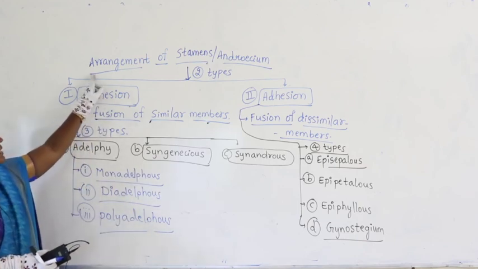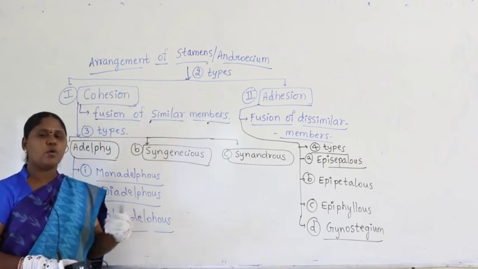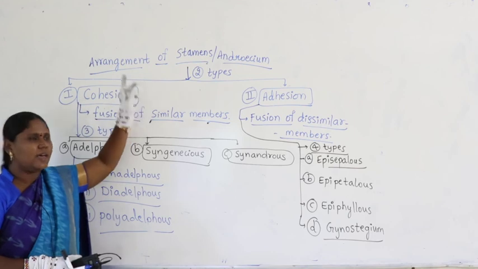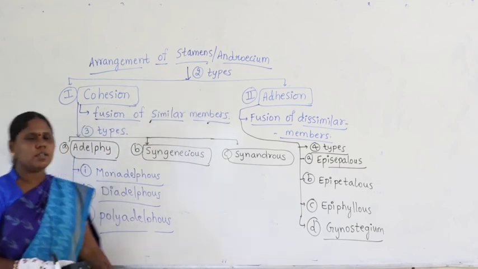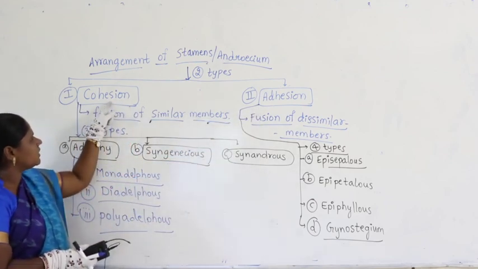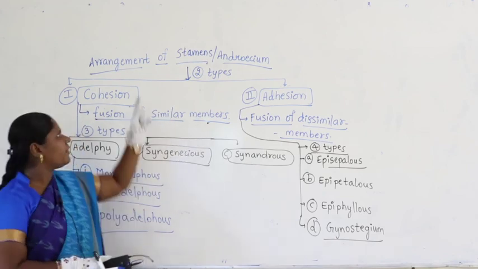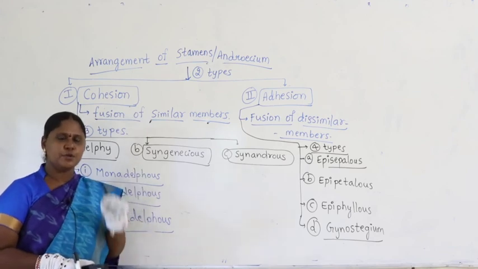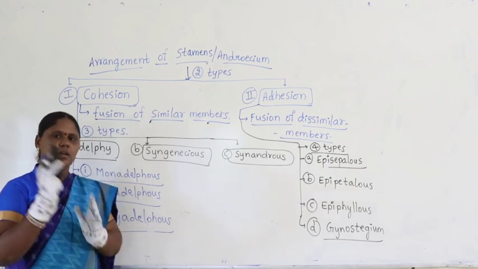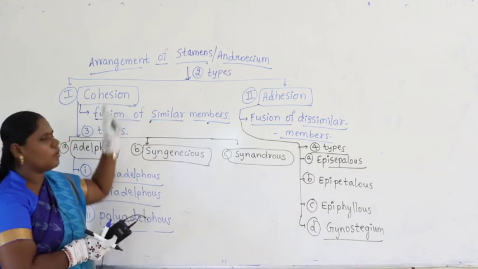What we are discussing in this case is the arrangement of stamens and androecium within the flower. When you take any flower, what could be the arrangement of stamens? That we are discussing under arrangement. Now, how many types of arrangement? We find 2 types. Cohesion and adhesion. What is cohesion? Fusion of similar members. Similar members could be sepals, but here we are talking about stamens. One stamen is fused with another stamen. When 2 stamens are fused, both are similar, it is called cohesion.